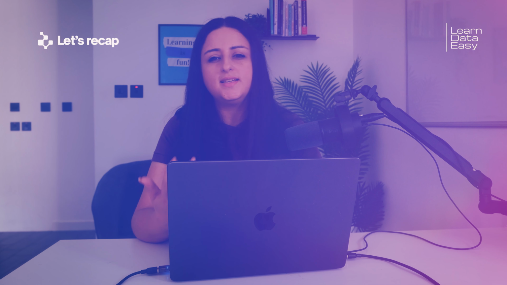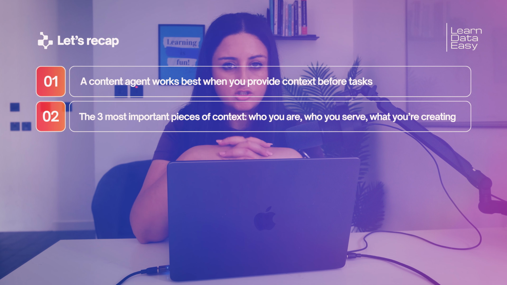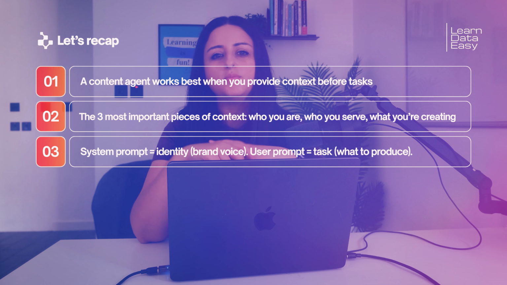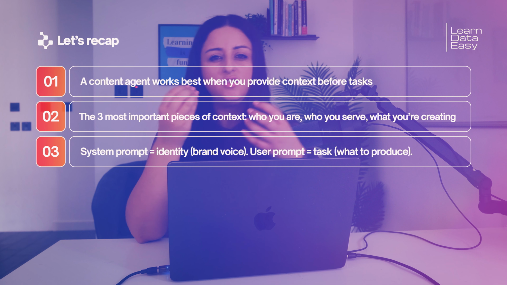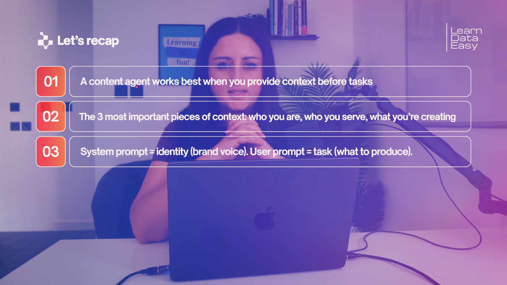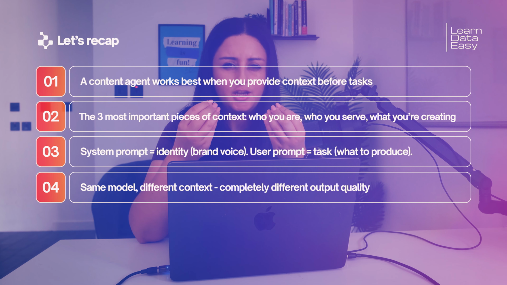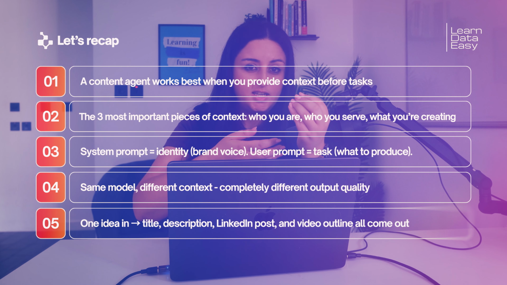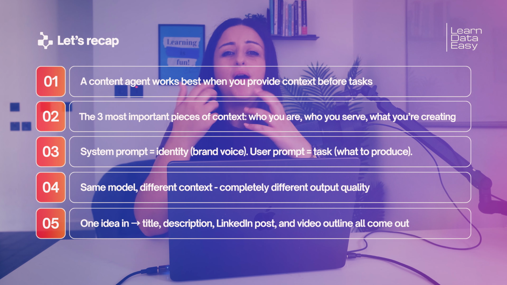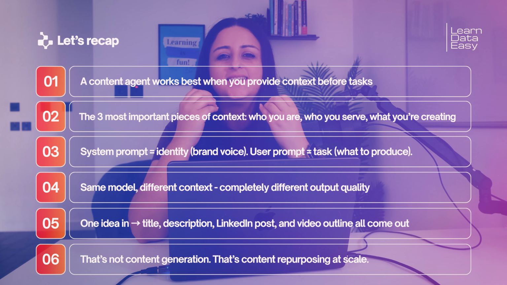So let's recap. A content agent works best when you provide context before tasks. The 3 most important pieces of context are who you are, who you serve, and what you're creating. The system prompt defines identity. The user prompt defines the task. And then you can also add in temperature if you want to control the creativity. And the same content system can create multiple outputs from the same idea. So think about what we built today. One idea goes in, a title comes out, a description comes out, a LinkedIn post comes out, a video outline comes out. That's not content generation, that's content repurposing at scale.